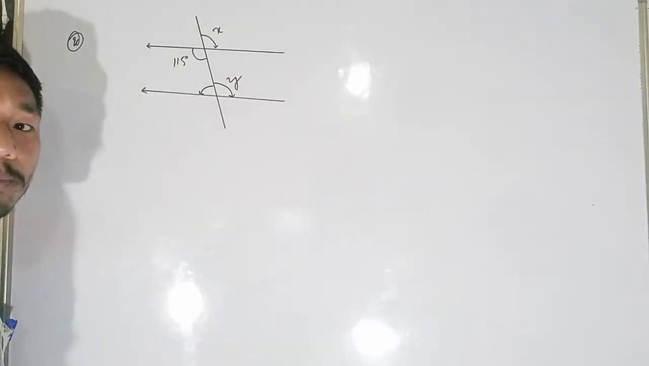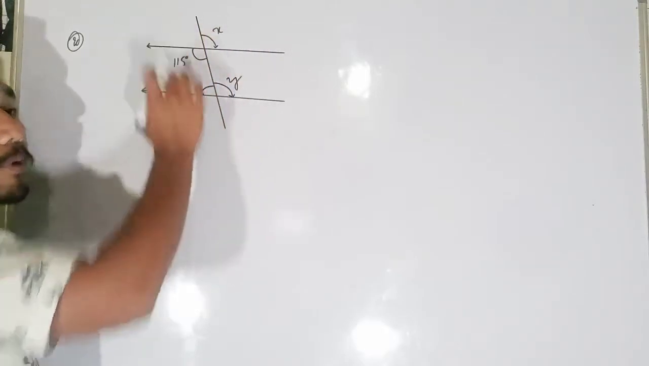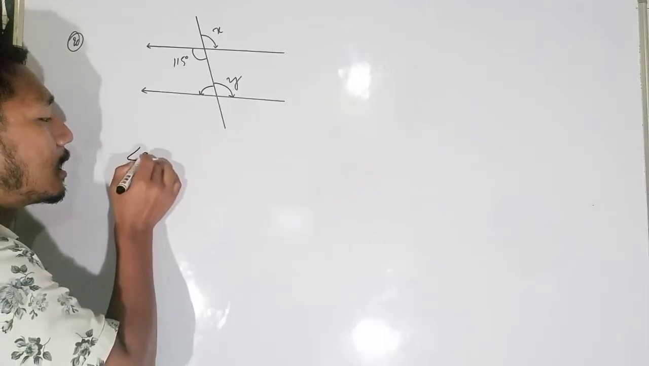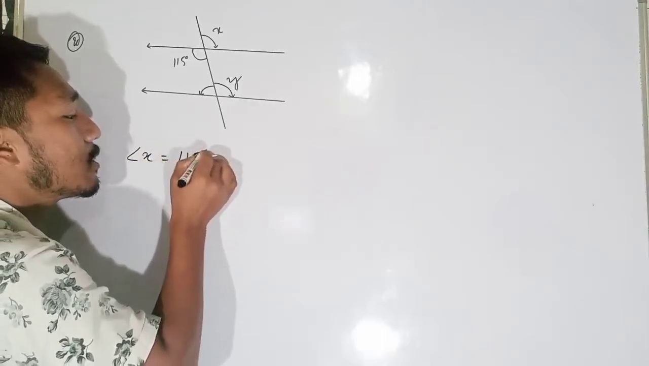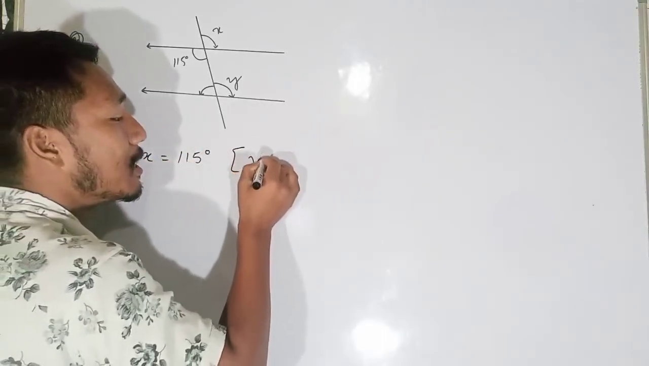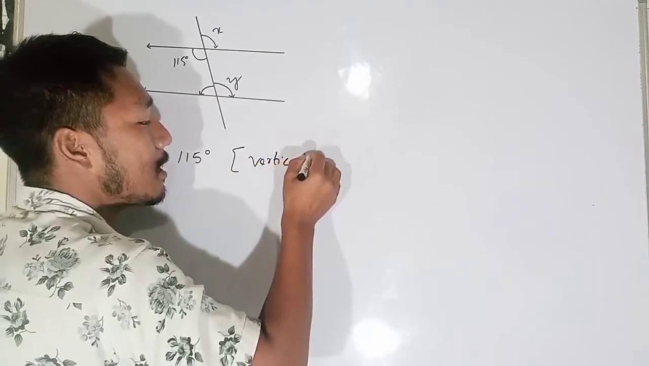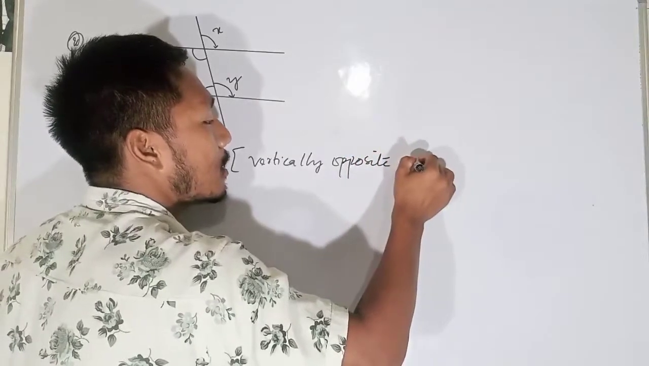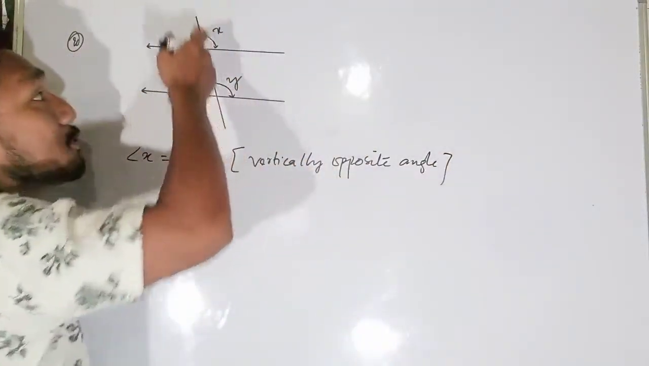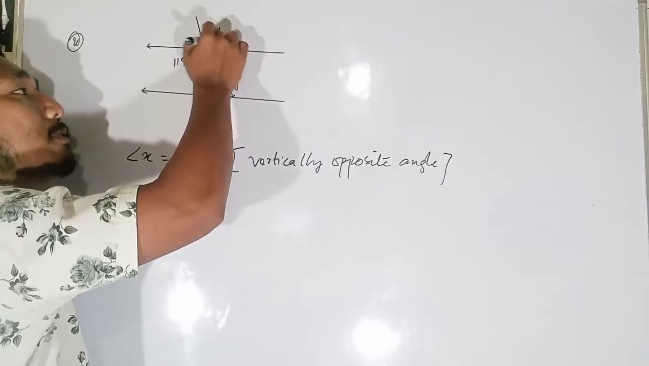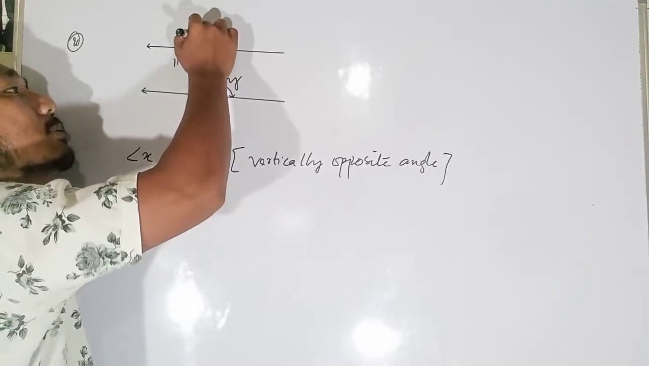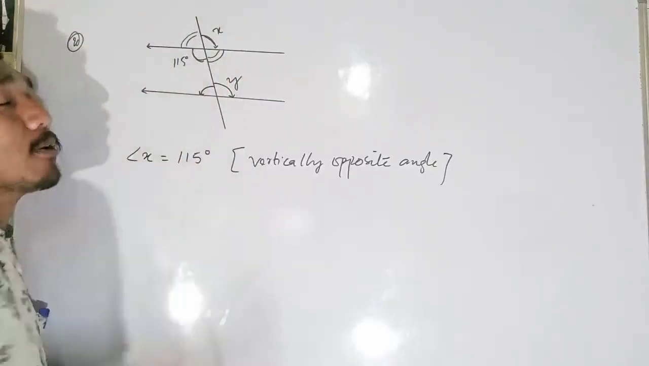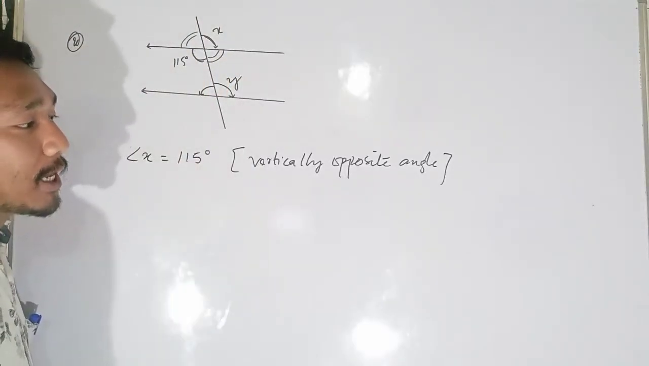So this is our Roman number 2. This is our figure. So this arrow represents that they are parallel to each other. Here also you see angle x is equal to 115 degrees. Why? Because they are vertically opposite angles. You see these two lines are intersecting with each other. Then this angle will be equal to this angle. These two angles will be equal to each other. Why? They are vertically opposite angles.